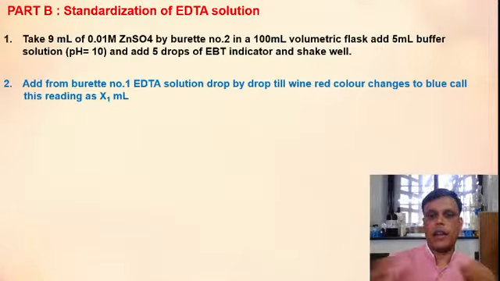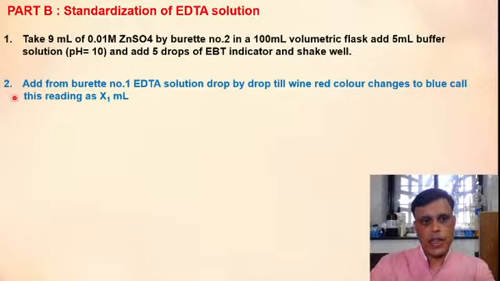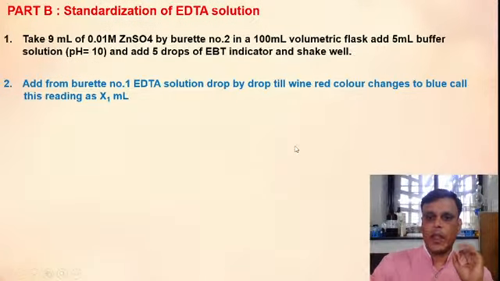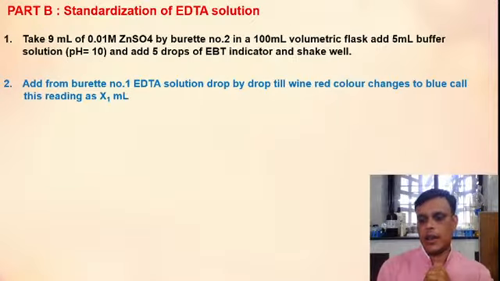This is your second step. At that point, this is your end point. Wine red to blue is your end point, and you have to see the reading and write down that reading as x1 ml.